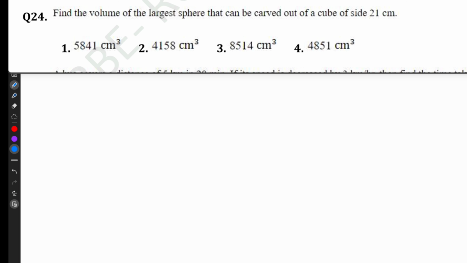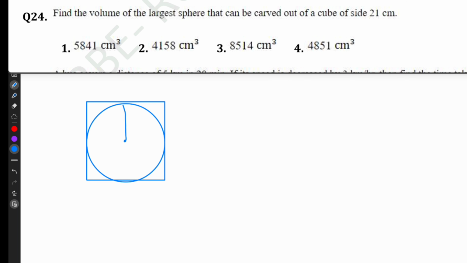Find the volume of the largest sphere that can be carved out of a cube of side 21 centimeter. So this is the cube and this is the sphere. Side is 21. Radius will be 21 divided by 2. So largest sphere means formula 4 by 3 pi r cube.